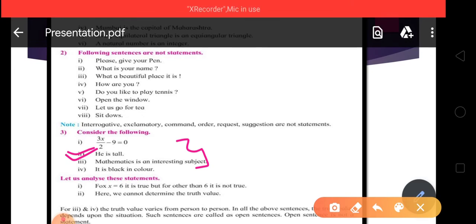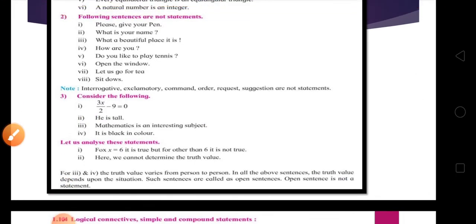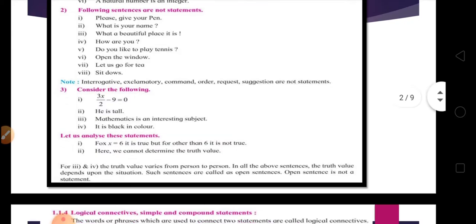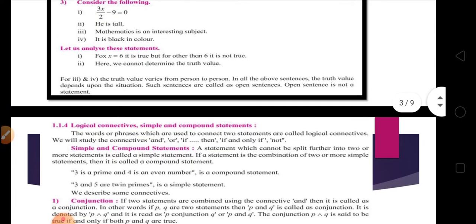And remember, all open sentences are not statements. So remember one note: all the questions, all the exclamatory sentences, all requests, all commands and all open sentences are not statements. So now friends, we discuss the next concept of this chapter,